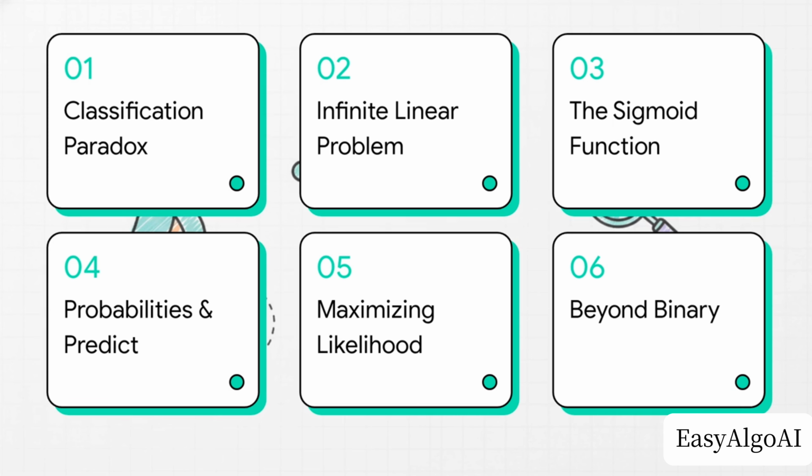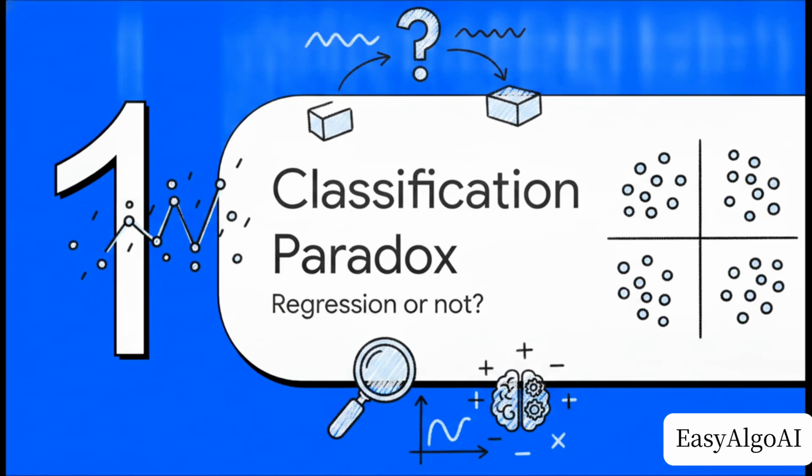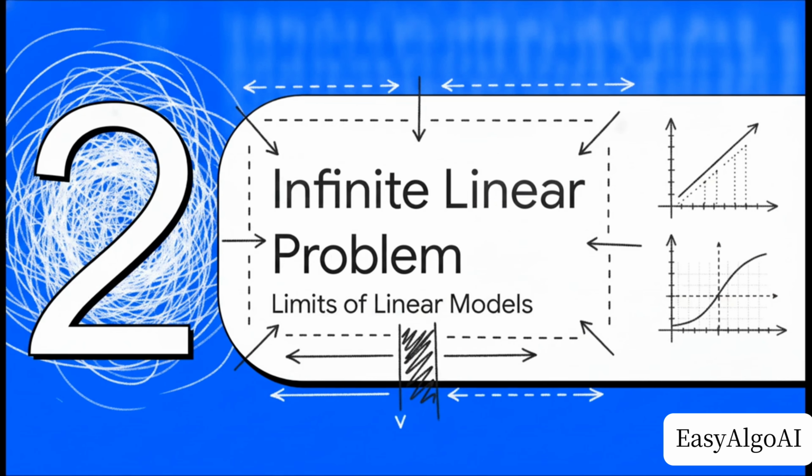We're hitting the classification paradox, the infinite linear problem, the sigmoid function, probabilities and predict, maximizing likelihood, and finally, beyond binary. Part 1. The classification paradox. Regression or not? And that leads directly into Part 2, the infinite linear problem and the limits of linear models.